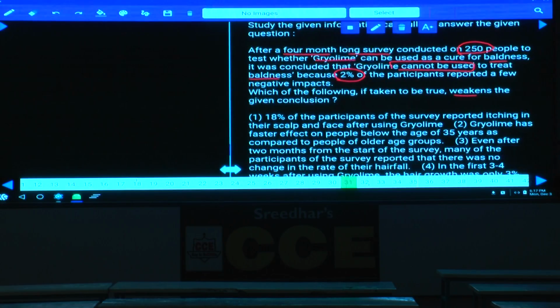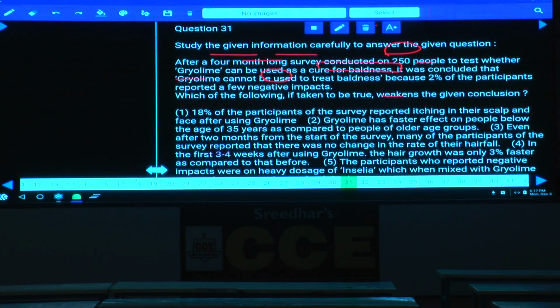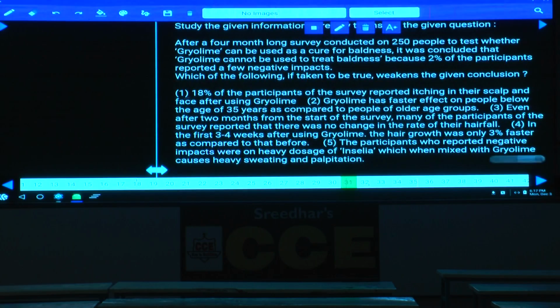Now the first one, if you observe. What is the first information in this first choice? 18% of the participants of the survey reported itching in their scalp. That means there is a negative aspect. Hence Grioleum cannot be used, that is what their claim is. Hence the first one cannot be your answer.